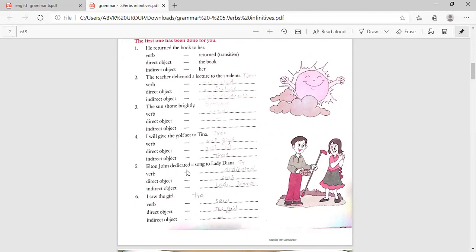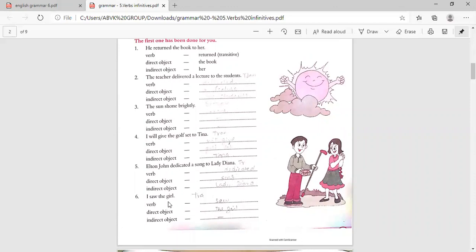Elton John dedicated a song to Lady Diana. Verb, dedicated. That is transitive verb. Then what he dedicated? A song. That is song, direct object. To whom? Lady Diana. So that is indirect object. So this is also transitive.